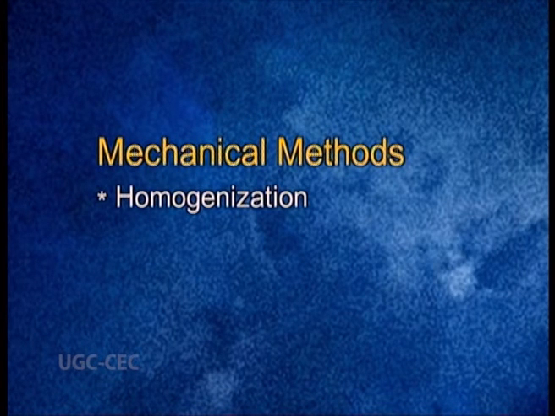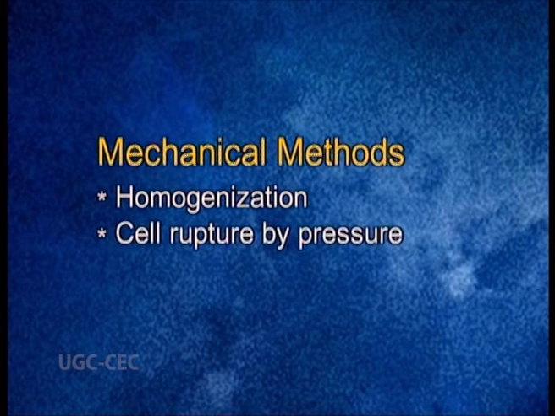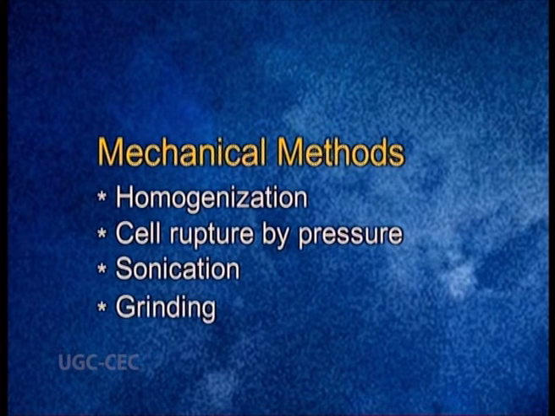This includes homogenization, cell rupture by pressure, sonication and grinding. Now, let us see homogenization. In this process, cells are suspended in a solution having appropriate pH and salt composition, similar to those found in the cell interior.